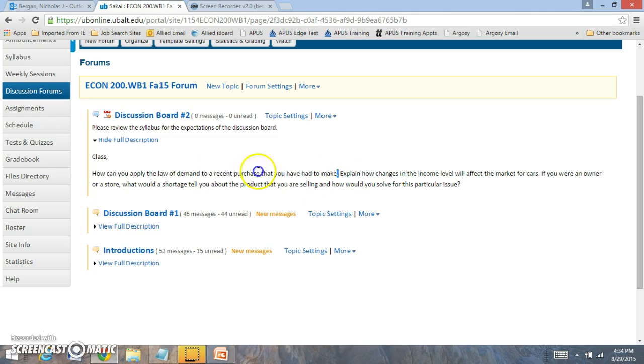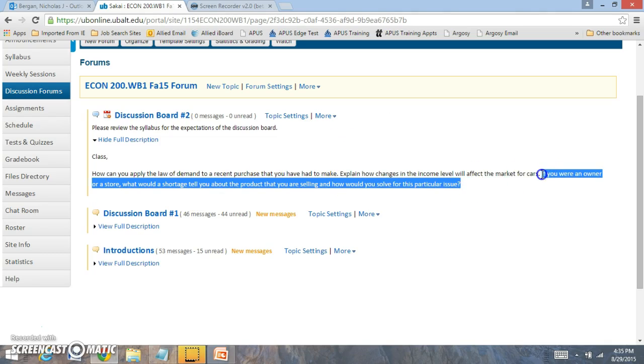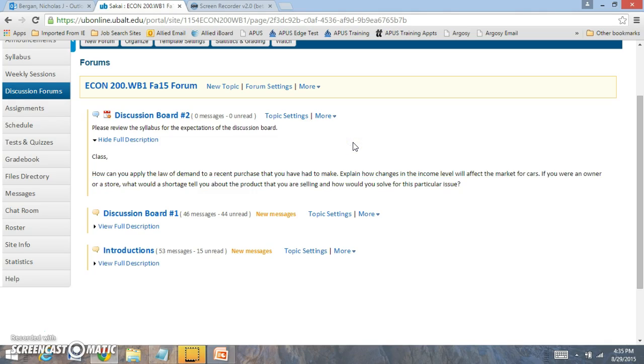But you're looking at the law of demand in this question, and the law of demand is focused on the relationship between price and quantity demanded. You're also looking at the market for cars and how changes in income will affect the market for cars. And then the last question is looking at shortages. What we look at with shortages is, if you're a store owner and you're faced with a shortage, how do you deal with a shortage?